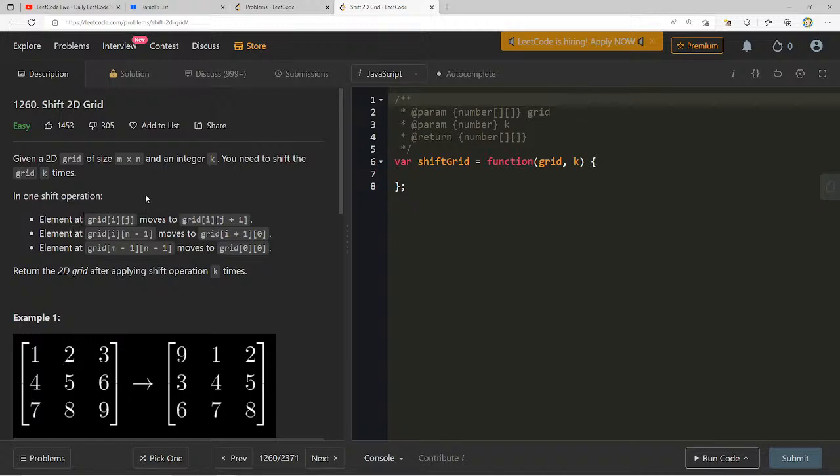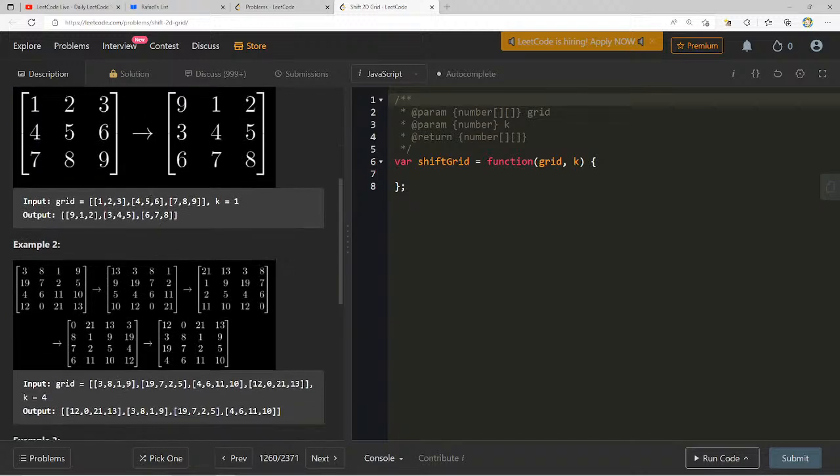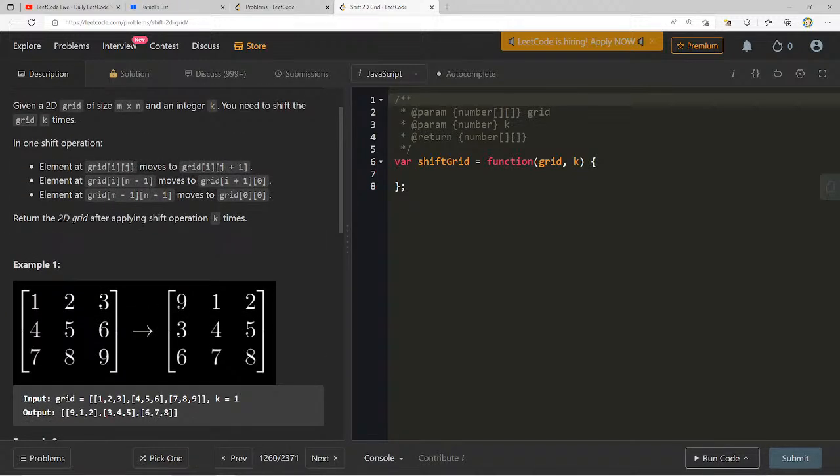In one shift operation, the element at grid i, j moves to grid i, j plus 1. Element at grid i, what's n? What's n minus 1? Oh, m by n, okay. Return the 2D grid after applying the shift operation k times.